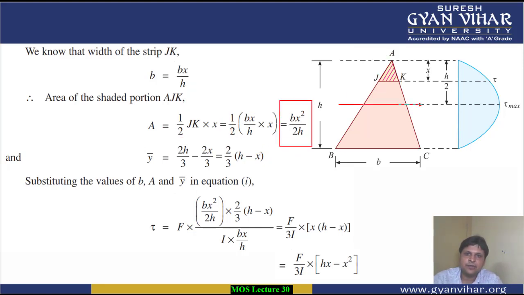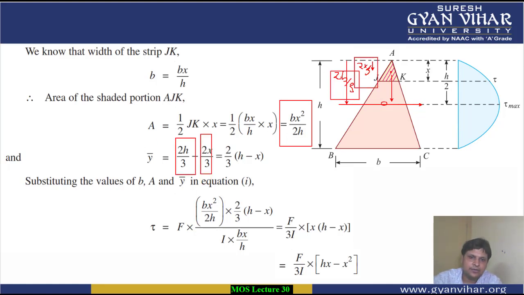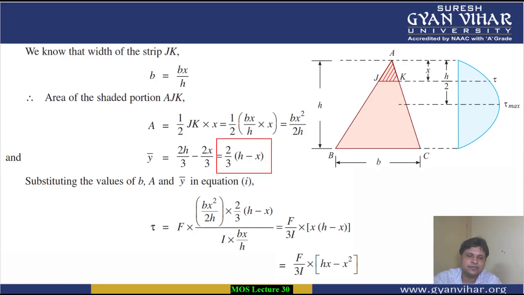Y bar is the distance from the neutral axis to the center of gravity of this section. So center of gravity of a triangle, you all know, lies at a distance from the top. If you consider, it will be 2h by 3. And center of gravity for this small portion will be 2x by 3. So the distance between these 2 points, center of gravity and the neutral axis, you will subtract these two values, 2x by 3 and 2h by 3. 2 by 3 will be common, and this will be the expression which you are getting, 2 by 3 (h minus x).